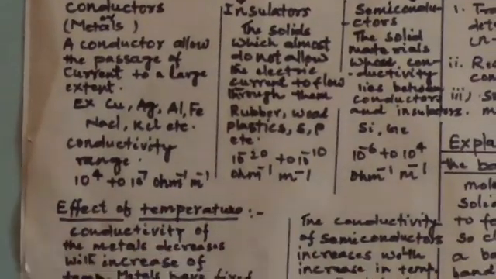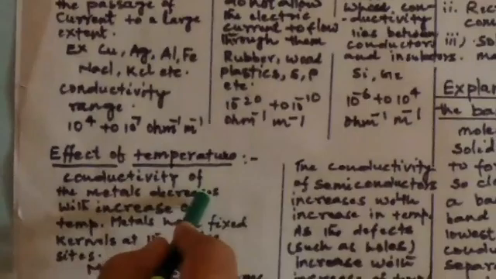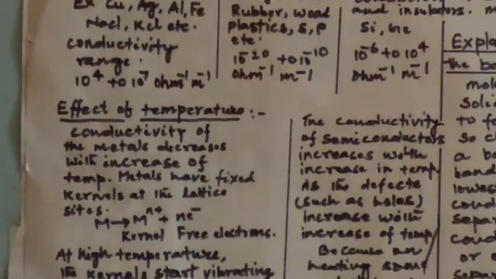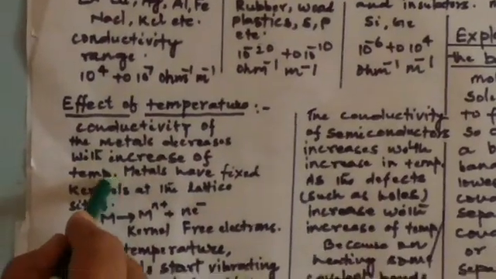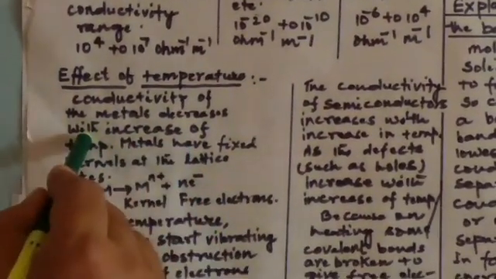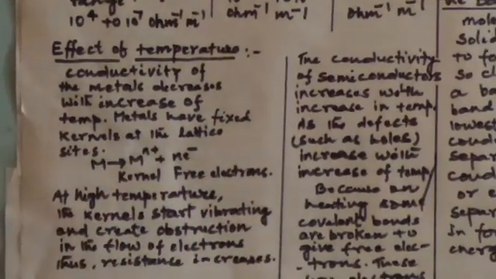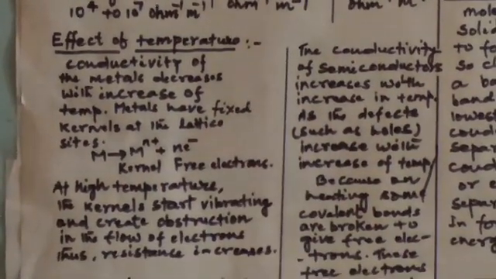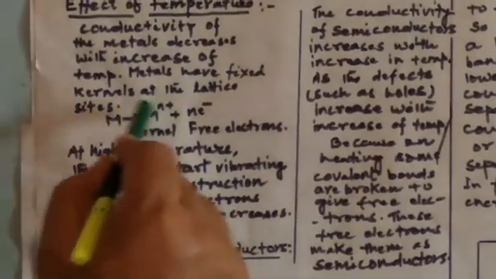On increasing the temperature, the conductivity of a metal decreases. This is because metals have fixed kernels at the lattice sites. When temperature is increased, these kernels are affected. Metal kernels means metal cations.